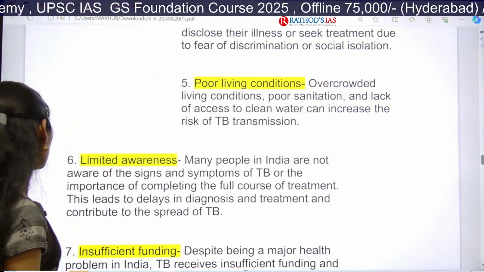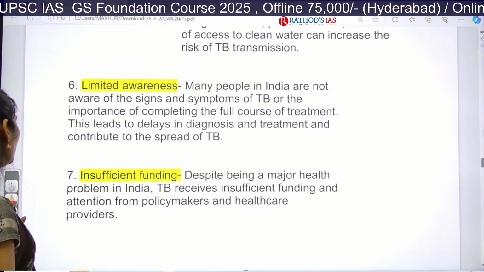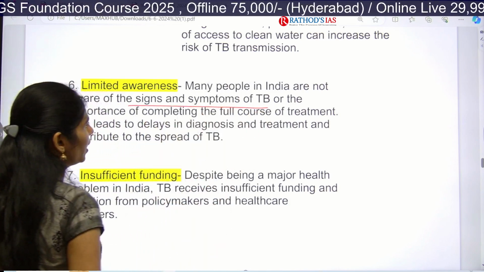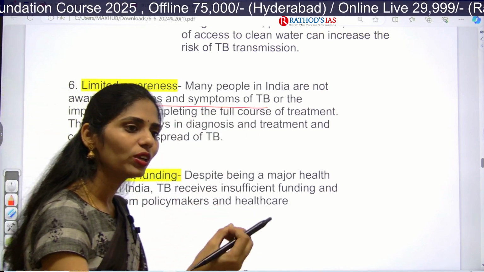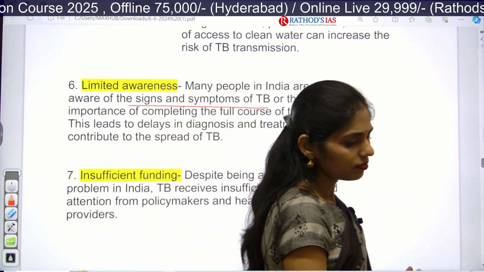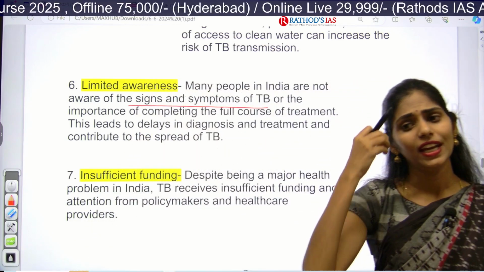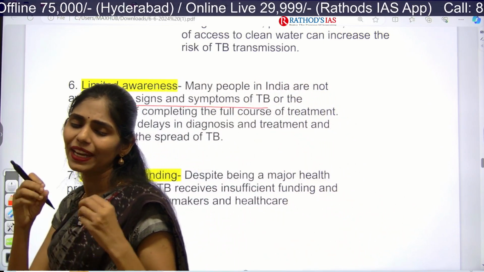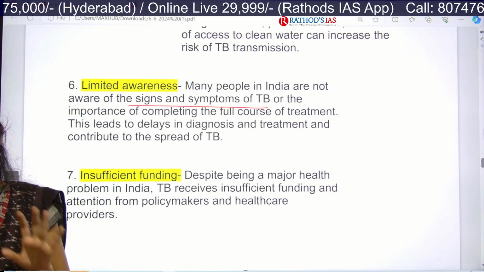And next one is limited awareness. People in India are not much aware about the signs and symptoms of TB, or how they have to take the medicines, and they don't know that they have to take the entire course of treatment. The treatment will be 6 months. Many of the TB patients don't know that.